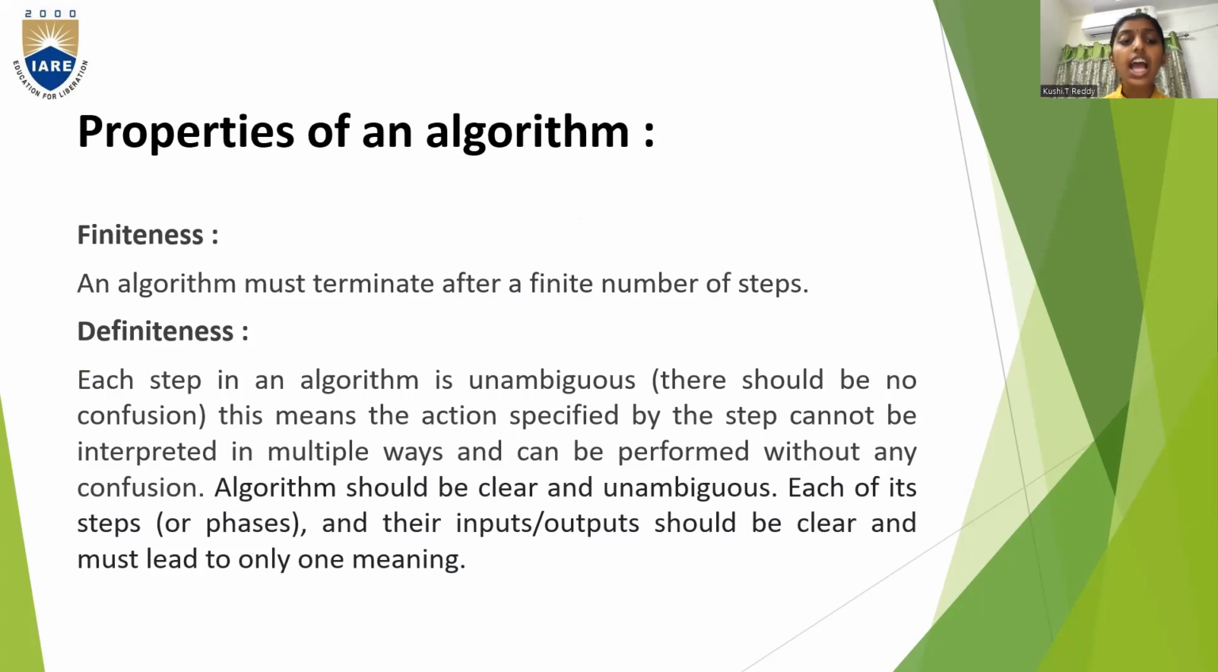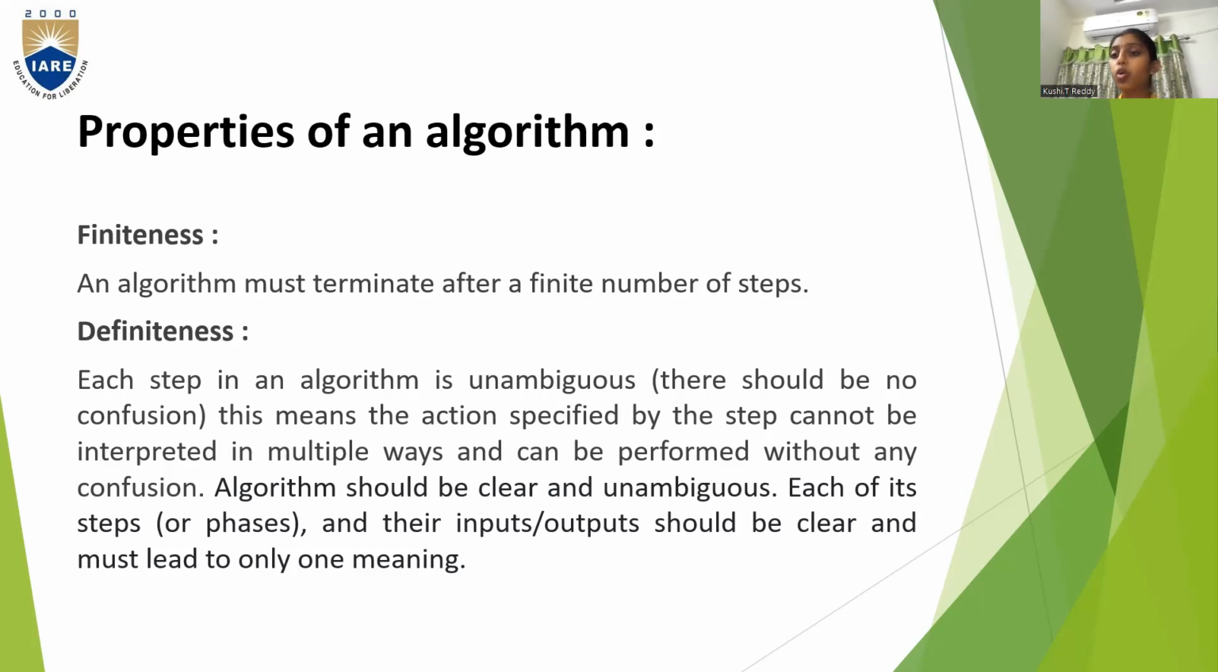First is finiteness. An algorithm must terminate after a finite number of steps. That is, it should have only a finite number of steps. It should not exceed its limit. Definiteness. Each step in an algorithm is unambiguous. That is, there should be no confusion. This means the action specified by the step cannot be interpreted in multiple ways and can be performed without any confusion. Algorithm should be clear and unambiguous. Each of its steps and their inputs or outputs should be clear and must lead to only one meaning. So definiteness means algorithm should be unambiguous.